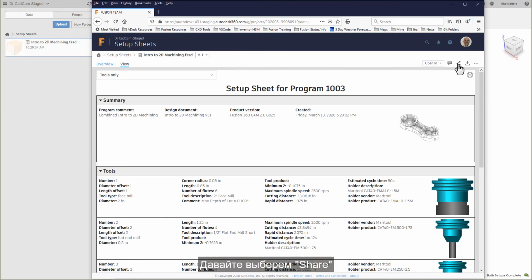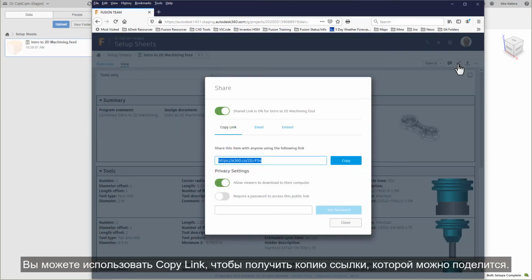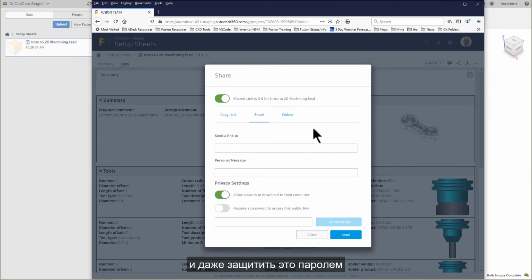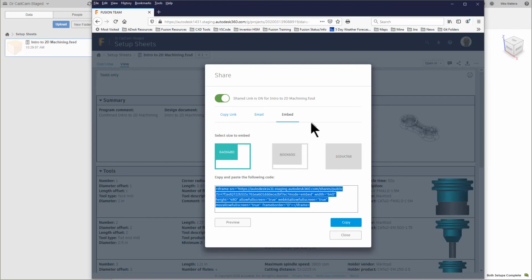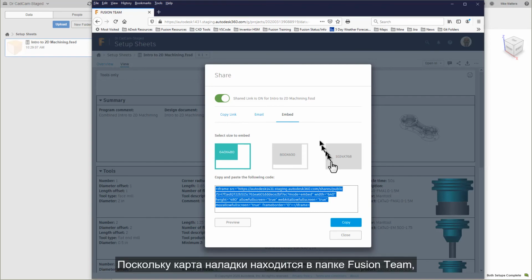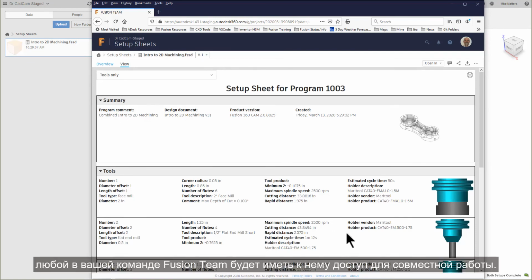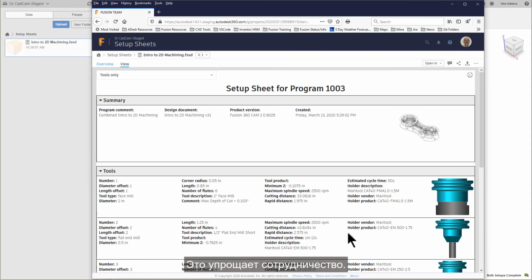Let's select Share. You can use Copy Link to get a link that can be shared. You can use email to send a link directly to someone with a message, and even make it password protected. Or you can get an embed code to insert it into a document. Let's press Close. Since this setup sheet is in your Fusion team folder, anyone on your team will have access to it. This makes collaboration simple. Close your web browser when finished.